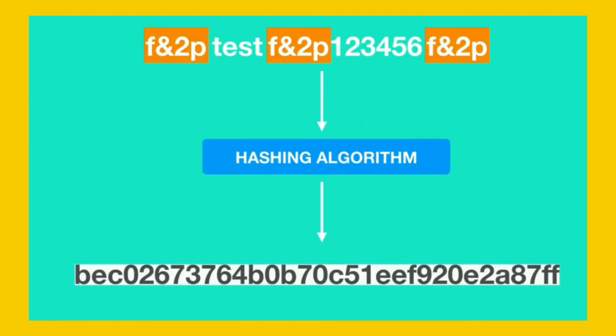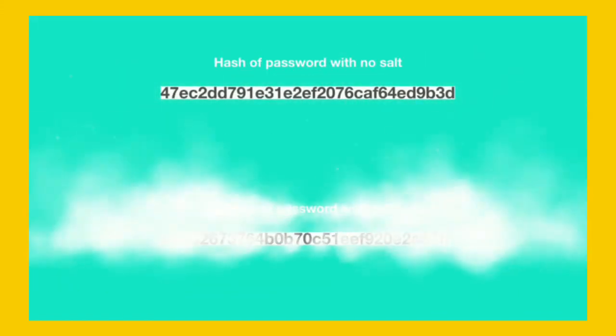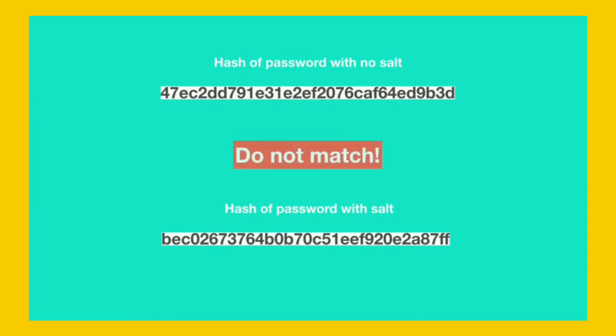So, when a salt is used, rainbow tables are of no use, even if the password to be cracked is a weak and commonly used password, because the hash of the password without salting does not match the hash of the password which is salted. Also, brute force attack and dictionary attack are not effective to crack salted passwords unless the hacker already knows the salting algorithm employed by a company.